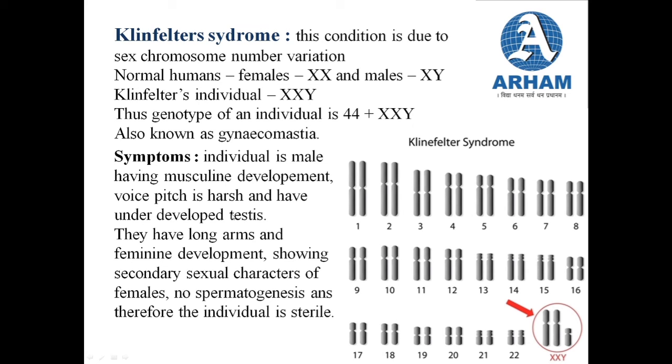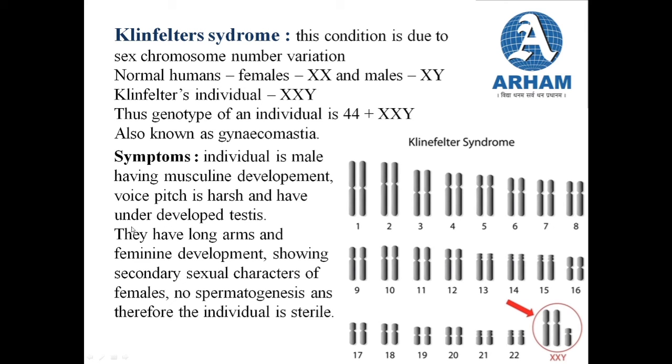Because there is an underdeveloped testis, there is no spermatogenesis. And because there is no spermatogenesis, these individuals are sterile in nature. So the individual is male, with specific masculine development and a harsh voice pitch, but the testis is underdeveloped, they have long arms, and they show some feminine sexual characters.